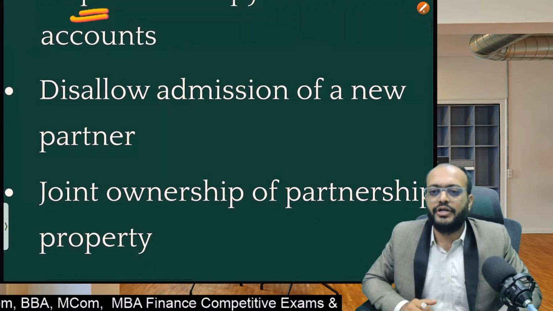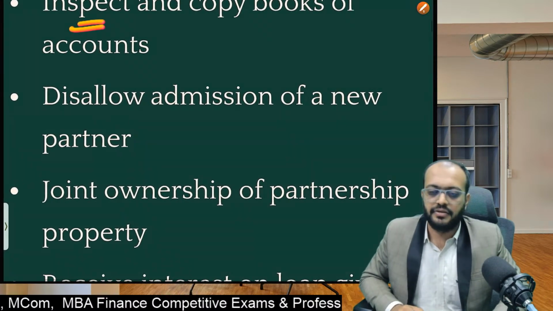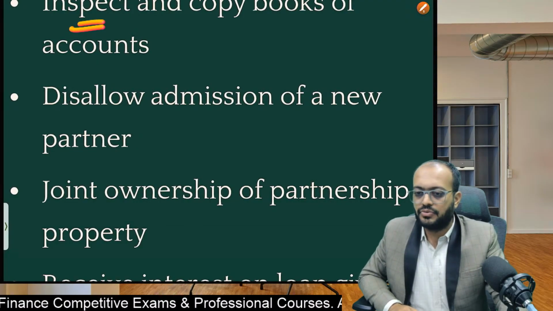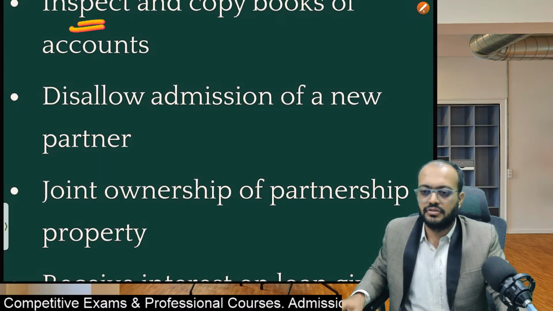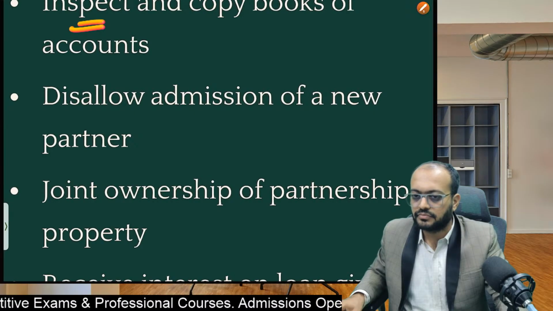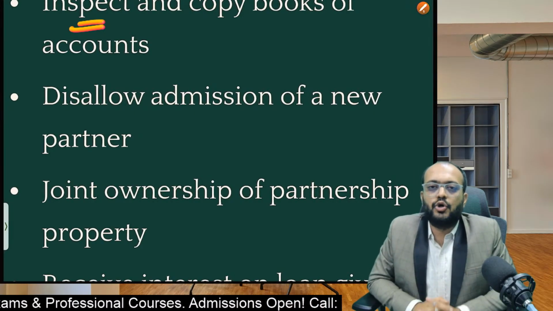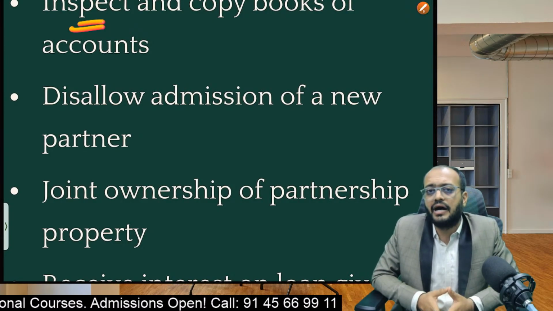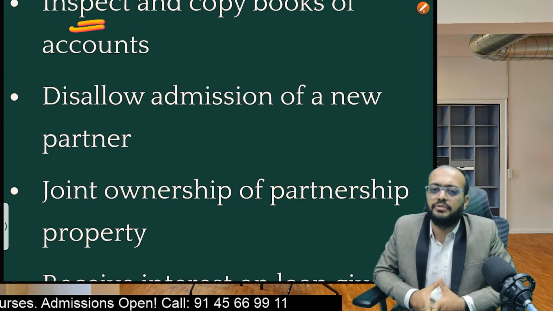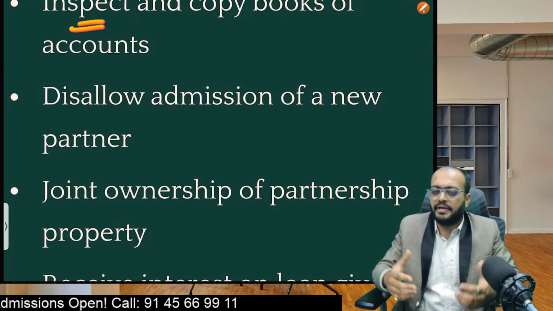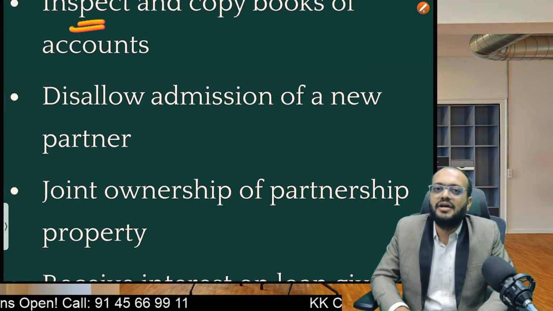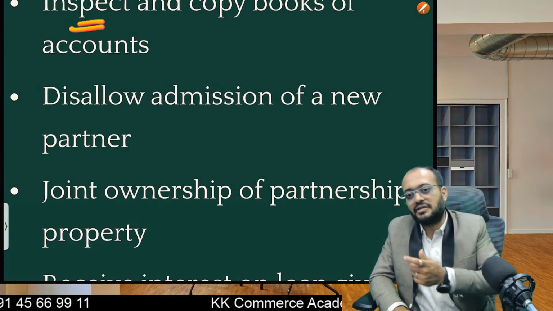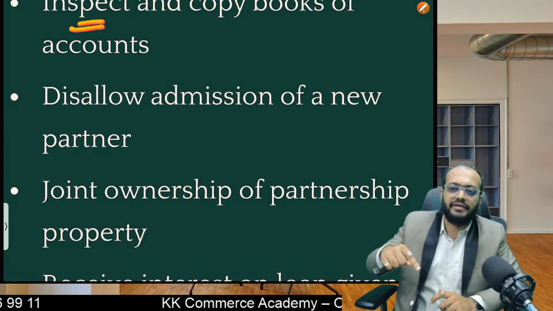Okay, next, joint ownership of partnership property. So students, suppose in a partnership business, they own some joint property. Suppose they own a shop or business place or car or building or factory, whatever they are doing the business in. So every partner is a joint owner in partnership property. But to remember, partnership property cannot be used by a single partner for personal use. It is a joint property which is owned by everyone.